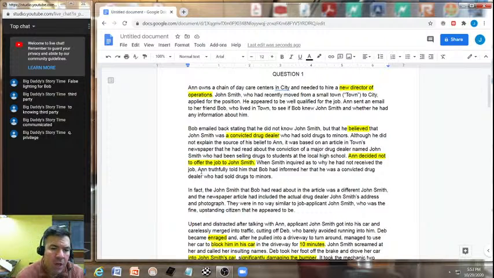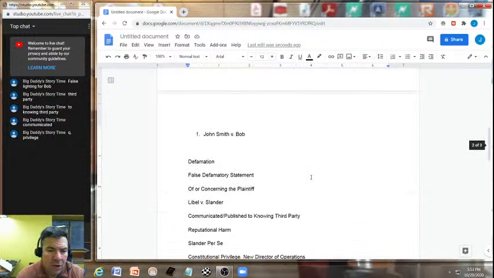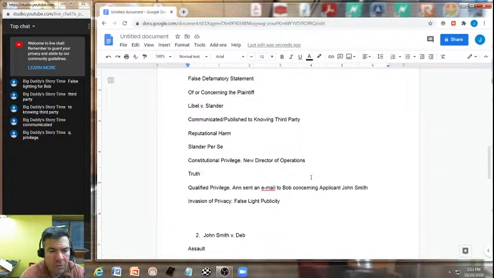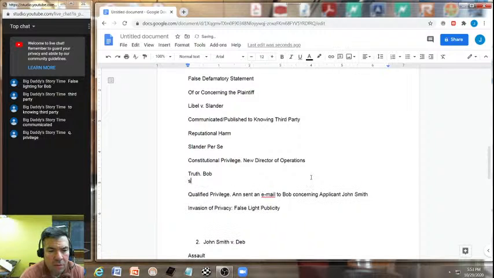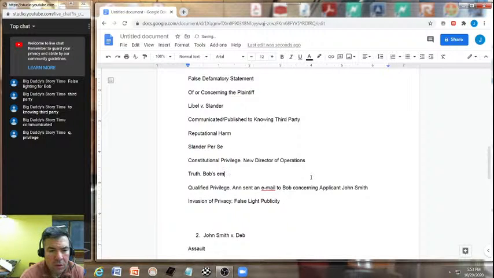Now, this belief about John Smith being a convicted drug dealer, down here could both possibly be Bob's email back to Anne that Bob believed John Smith was a convicted drug dealer.